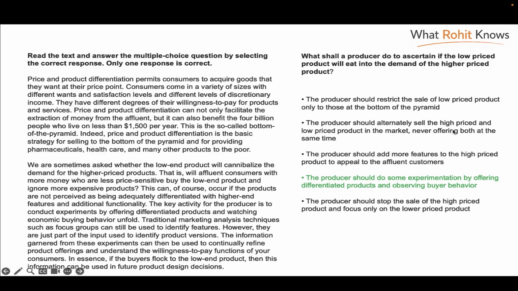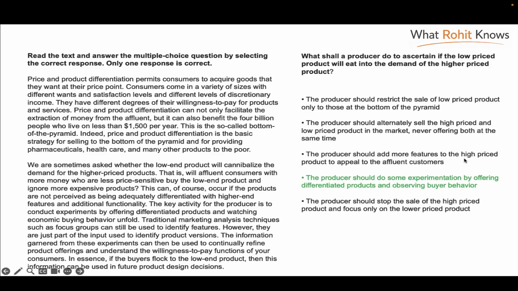Second, the producer should alternately sell the high price and low price product in the market, never offering both at the same time. Now, again, it's not mentioned that both should not be offered at the same time. We'll check again. It's not mentioned that the producer should not offer both.